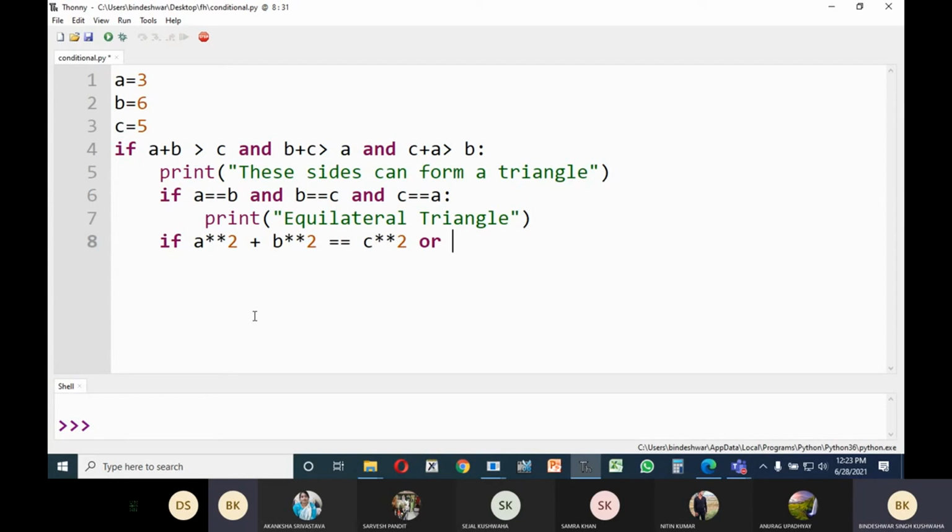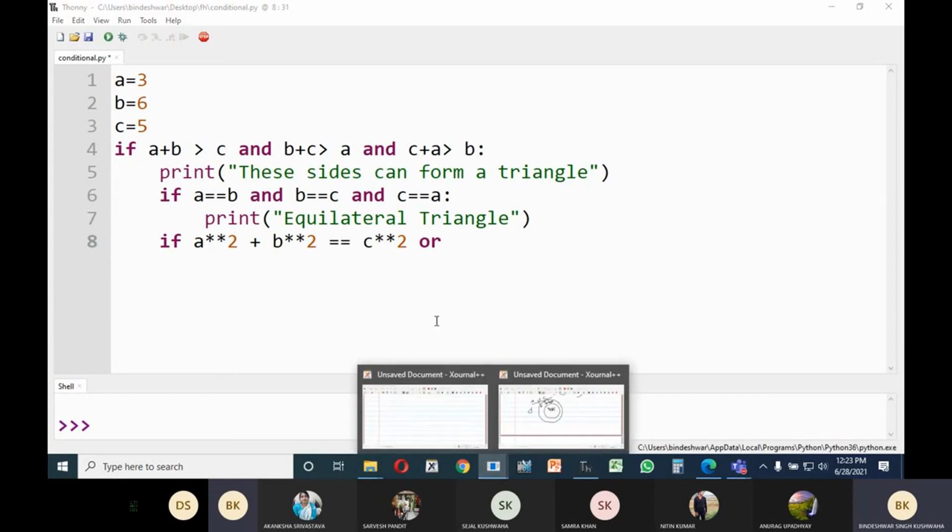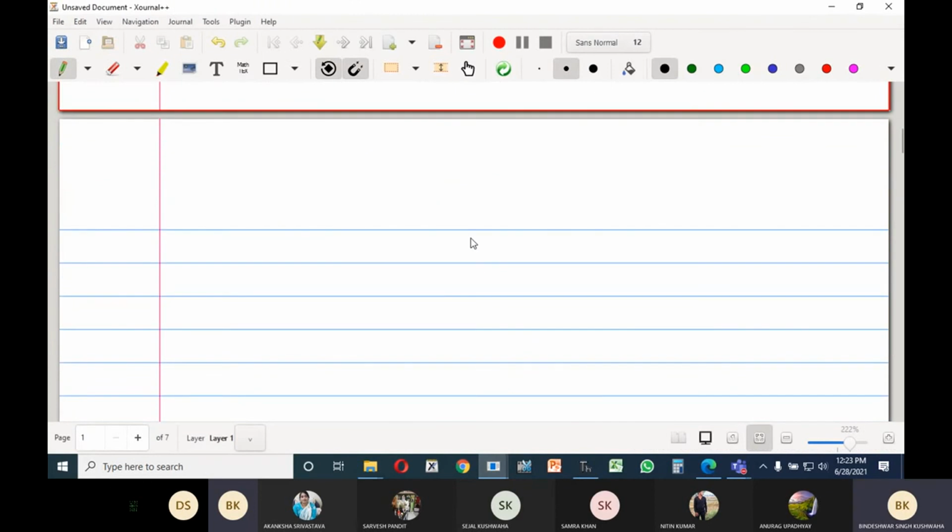Not like and. See that here why I am writing or, please see that you can understand the use of and and or. See that if I say that this is a very common right angle triangle, 3, 4 and 5.